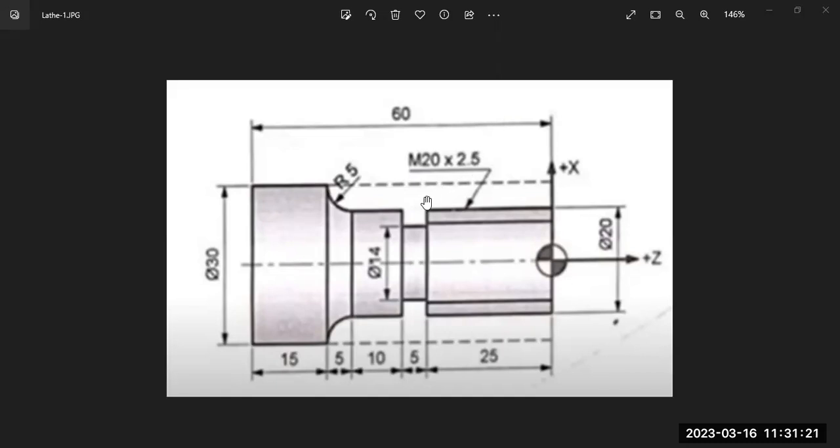To generate this component, I need to perform several operations, like the turning operation. Turning means reducing the diameter of the workpiece. Suppose the raw material has 50 mm diameter and I want to decrease it to 30 mm. Let us say up to here we have the raw material, and from here to here we need to decrease the diameter. That means we need to remove the excess material from the periphery of the workpiece, thereby obtaining 30 mm diameter. So reducing the diameter of the workpiece is called the turning operation.